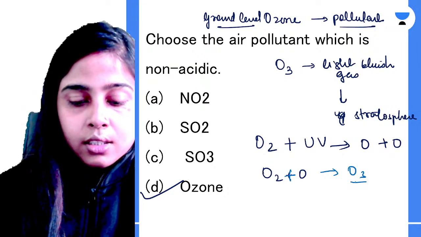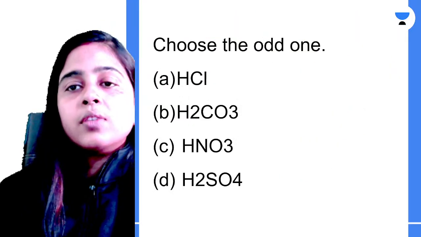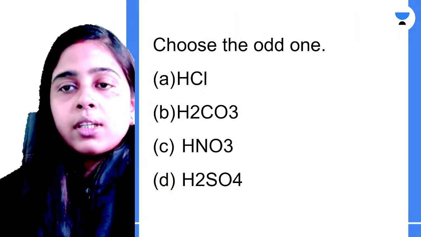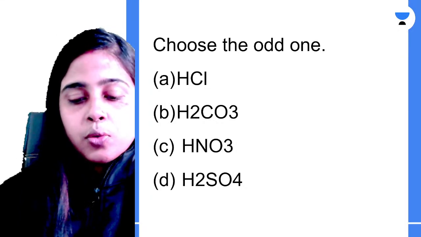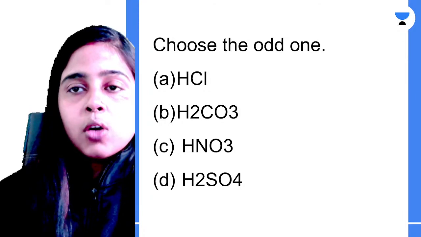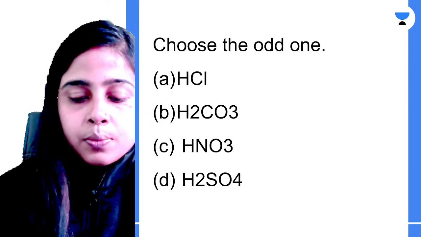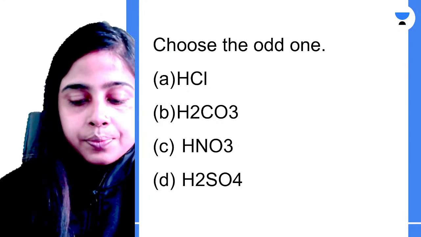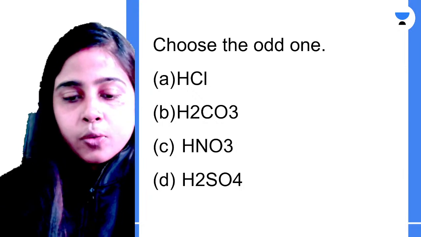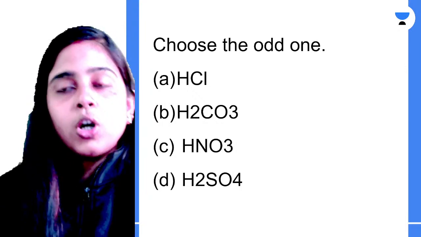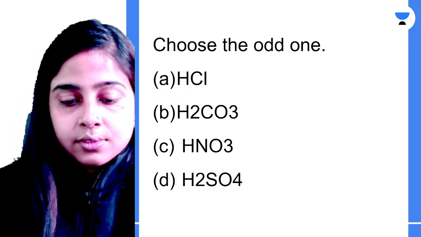Okay. Chalo. Let's try to answer the next question. Choose the odd one out. You have to choose the odd one out. HCl, H2CO3, HNO3 or H2SO4. Which one is the odd one out? Please try to answer, everyone. Thank you so much, Palak. Chalo. Please try to answer. Which is the odd one out?